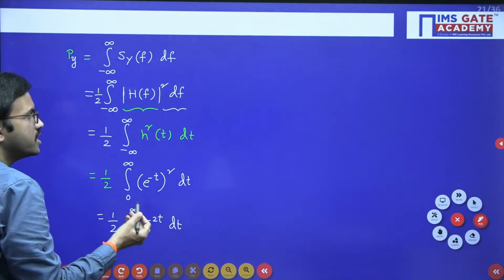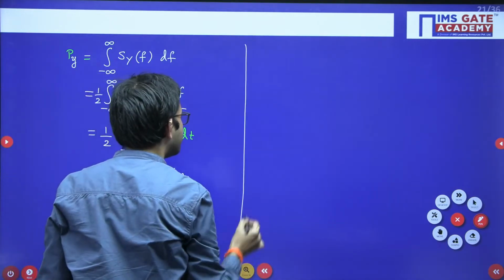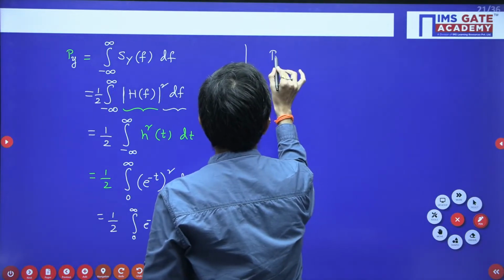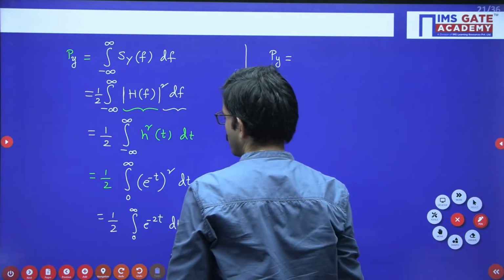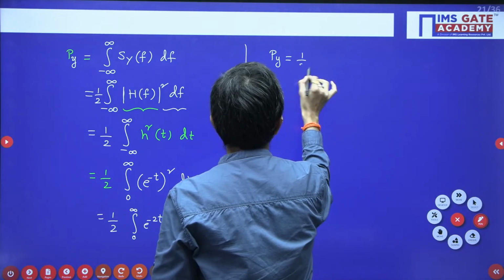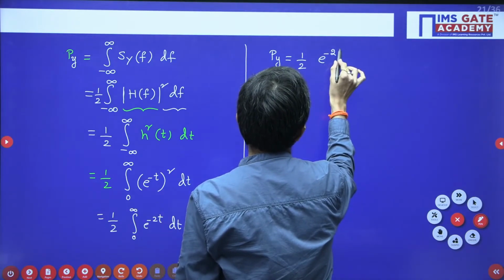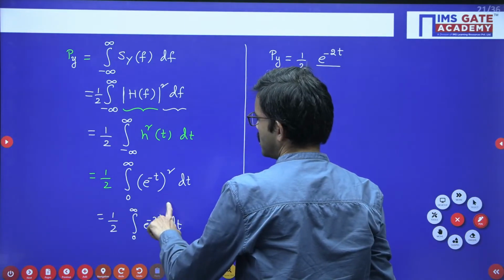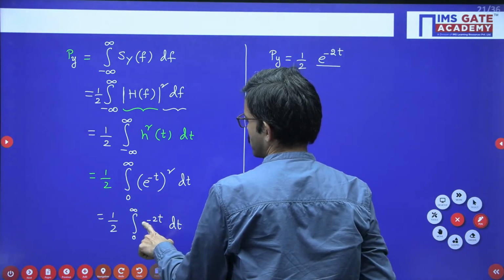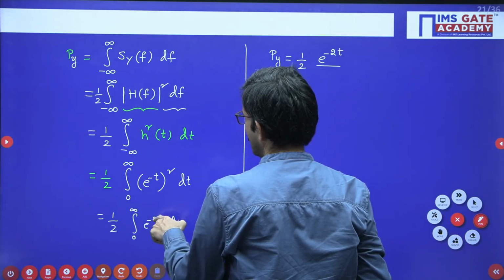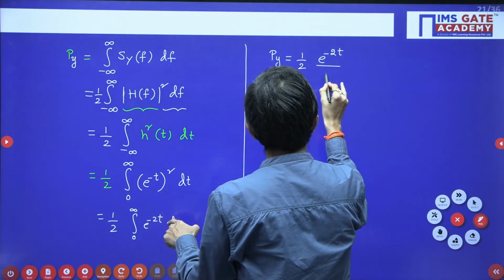Now you can perform the integration. 1/2 is a constant, you can keep it as it is. The integration of e^(-x) gives e^(-x) divided by minus 1.